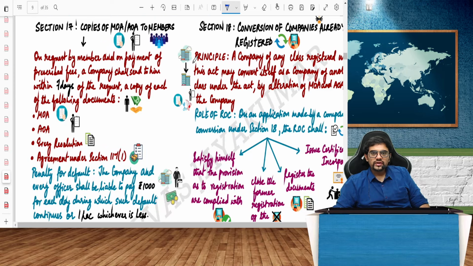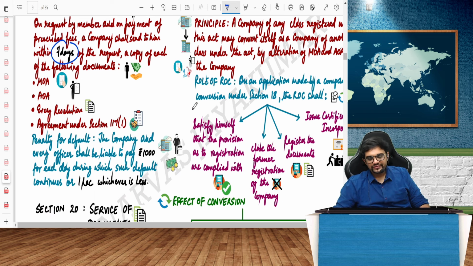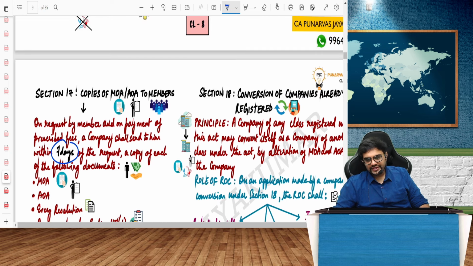Copies of MOA and AOA will be given to all the members. MCQ question: within how many days? Within 7 days of the request, they have to give. Otherwise, penalty will be levied.